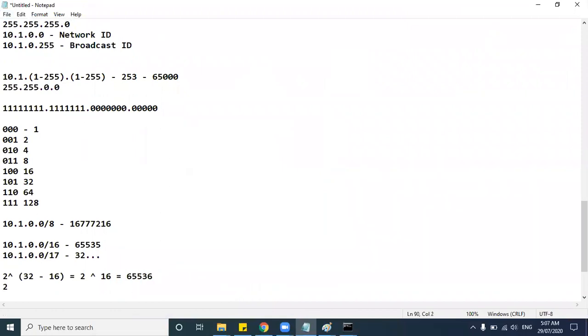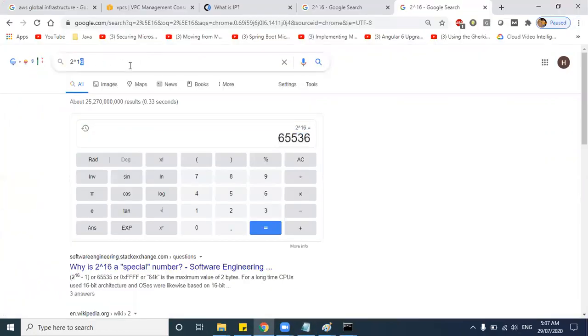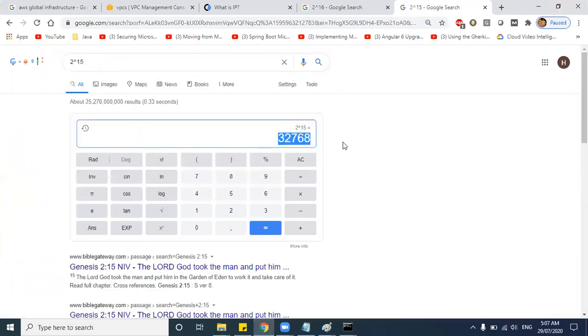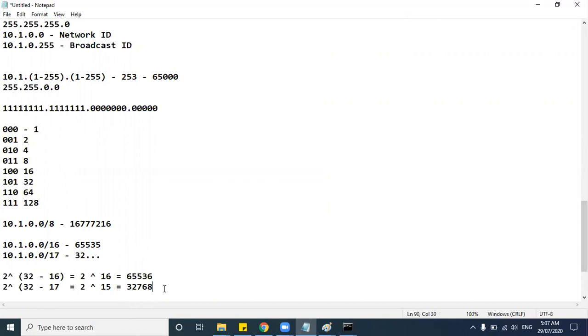Let's say you want to calculate for 2 power 32. So you want to give here 17, right? 17 means here you will have 2 power 32 minus 17, which is 15. So you must get the exact digit of this one: 15, 32,768. If you are getting confused here, just watch this video one more time, guys.